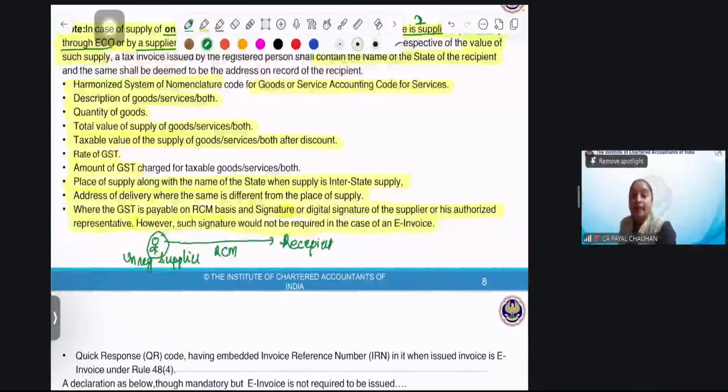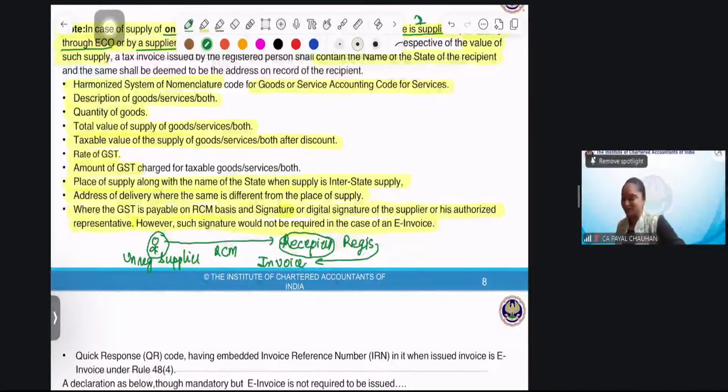No, because the main condition is that to issue an invoice, you need to be registered. In that case, the recipient who is registered will issue the invoice. Did everyone understand the topic?